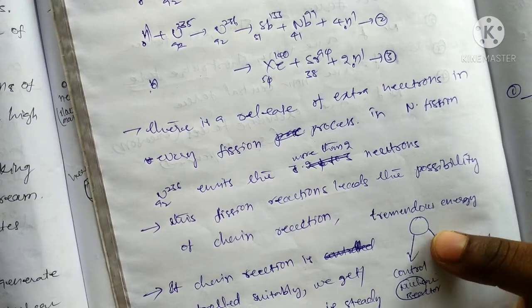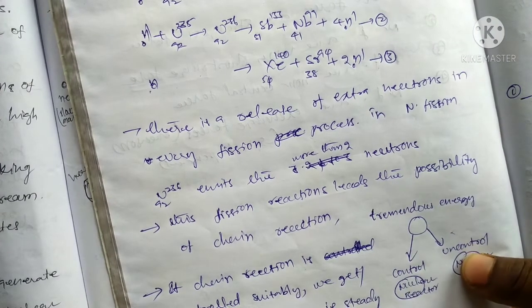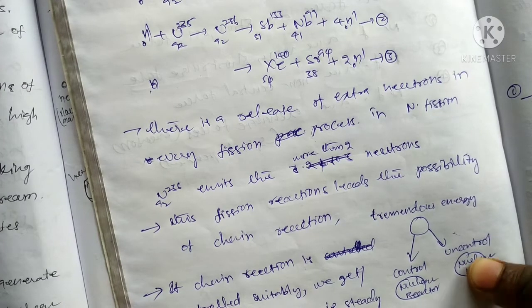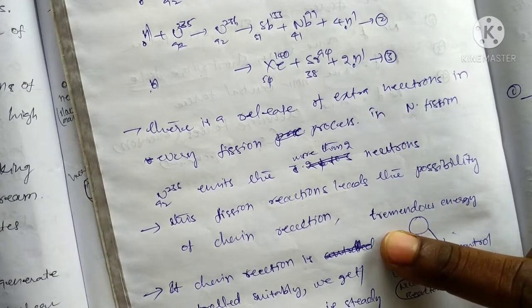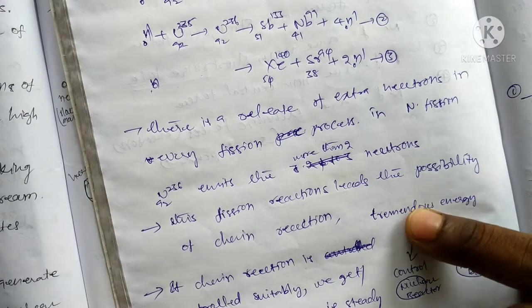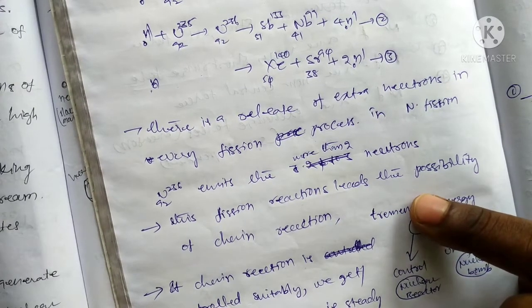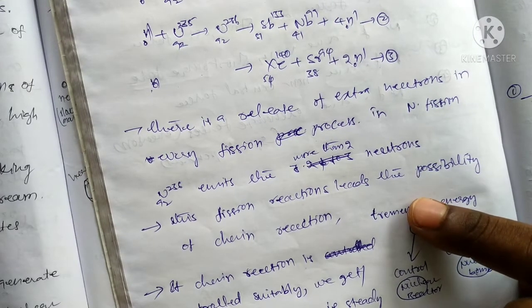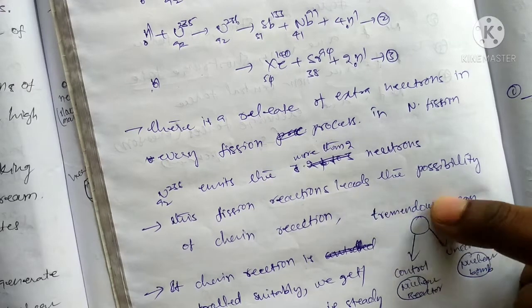If the chain reaction is uncontrolled, the example is the nuclear bomb. The tremendous energy is nothing but the energy released by heavy nuclei.